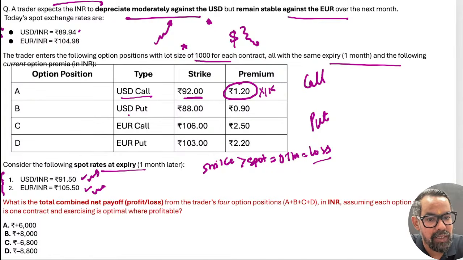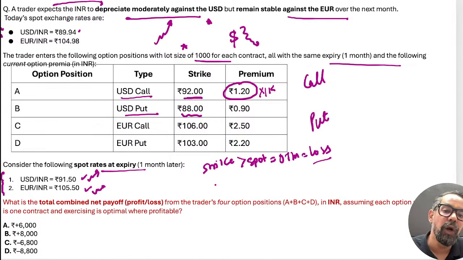So in another case, he simultaneously purchased one US dollar put also, where he was expecting that the dollar can go below the 88. But in case of put option, what happened in this case? Again, this is the situation.